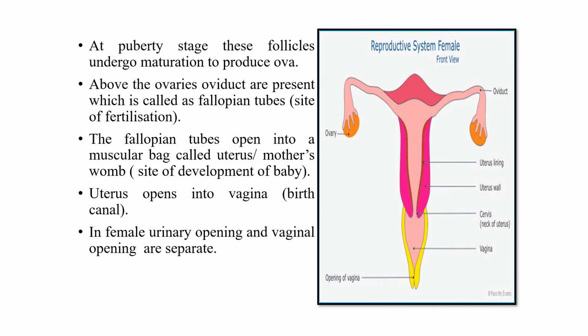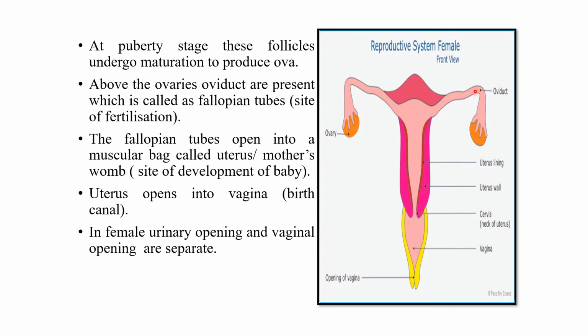At the puberty stage, the follicles undergo maturation to produce ova. Above this ovary is the oviduct. From the ovary, the ovum is released into the oviduct or fallopian tube.